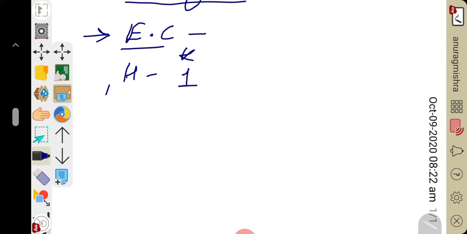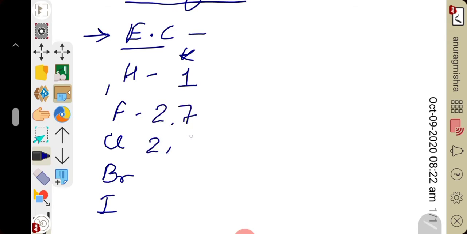While if we talk about the electronic configuration of halogens, like fluorine, chlorine, bromine, iodine, astatine: fluorine is 2, 7; chlorine is 2, 8, 7; bromine is 2, 8, 18, 7. Similarly for iodine as well.